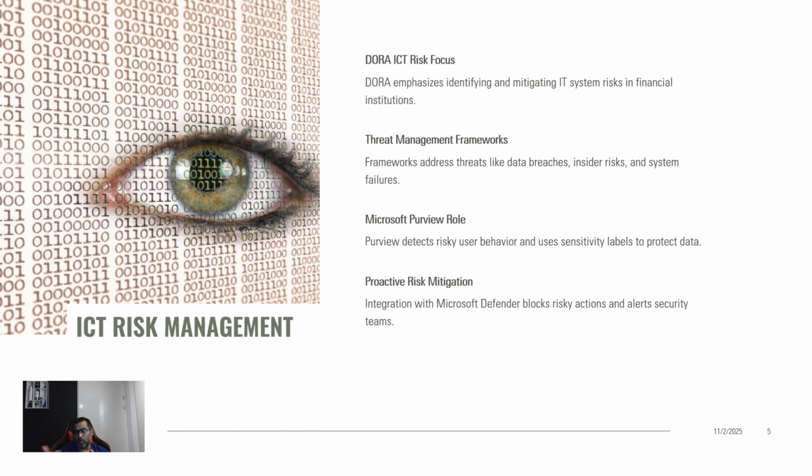And the second one, when you talk about detecting risky user behavior, you can use sensitivity labels to protect the data. So Purview supports this through Insider Risk Management, which detects risky user behavior, sensitivity labels that classify and protect your data, and also Microsoft Defender, which enhances endpoint and cloud app monitoring. For example, if an employee attempts to download sensitive financial data to a USB drive, Purview can block that particular action and alert the security team, ensuring proactive risk mitigation is in place.